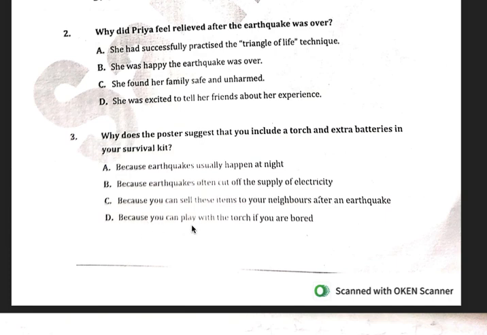Option D, because you can play with the torch if you are bored. Okay, so what is the most important thing while you're experiencing an earthquake? The most important thing is to save yourself and your family members, right? So being bored is not an option. You do not get bored during an earthquake. So the correct option has to be B because rest of the options are incorrect.